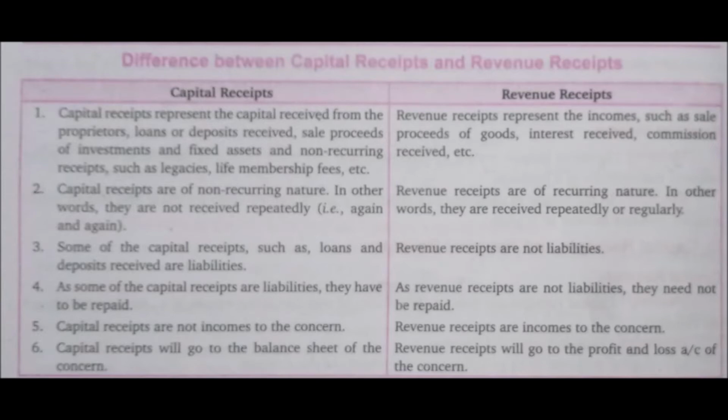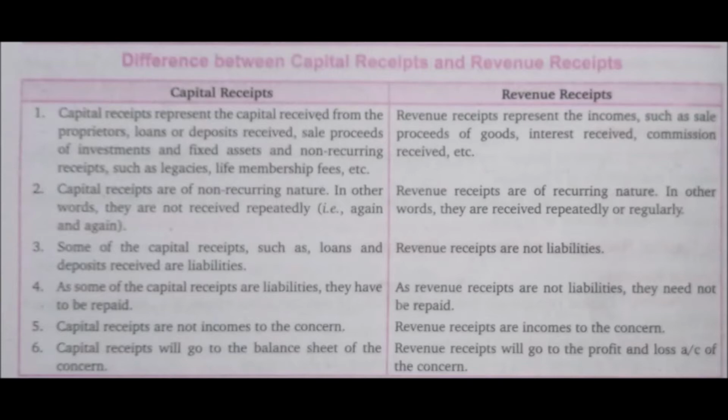Some of the capital receipts, such as loans and deposits received, are liabilities. Revenue receipts are not liabilities. As some capital receipts are liabilities, they have to be repaid. As revenue receipts are not liabilities, they need not be repaid.